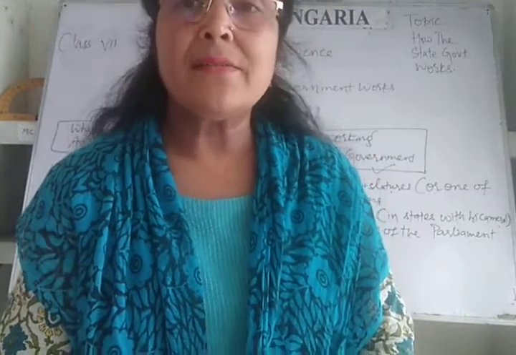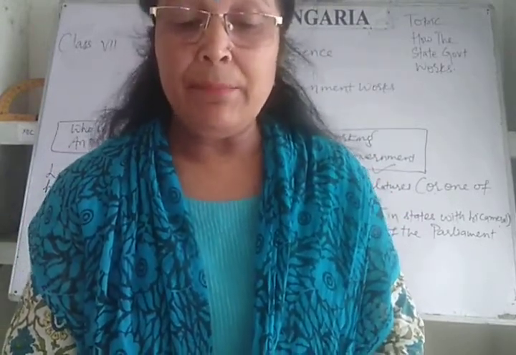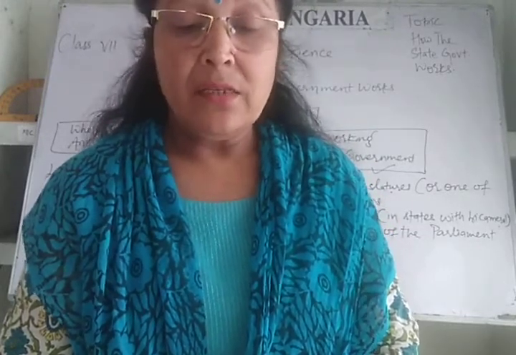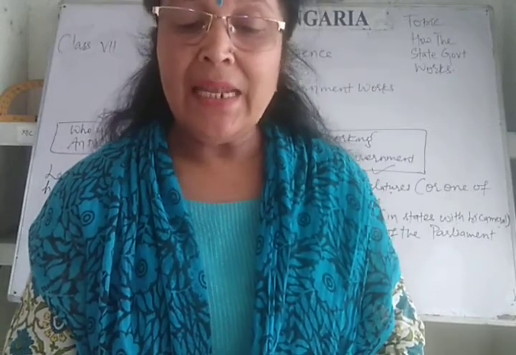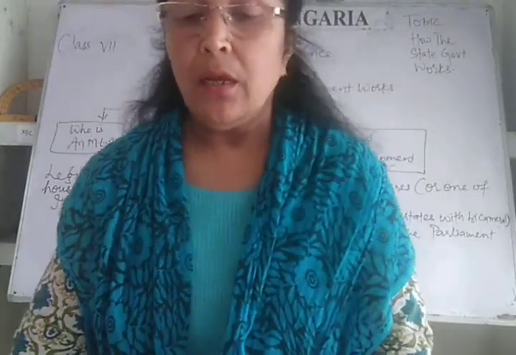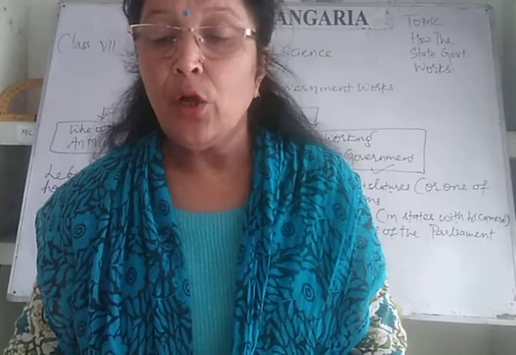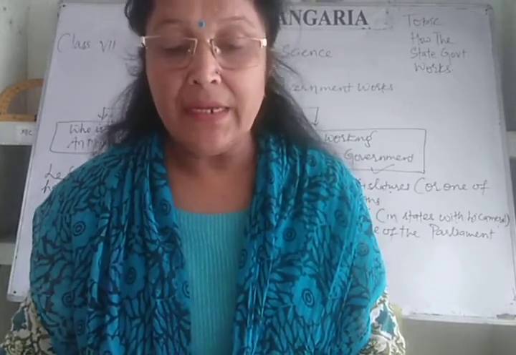Some facts about this chapter are: the Legislative Assembly of the state of Himachal Pradesh has 68 MLA constituencies. INC stands for Indian National Congress. BJP stands for Bharatiya Janata Party. Communist Party of India is also called Marxist.